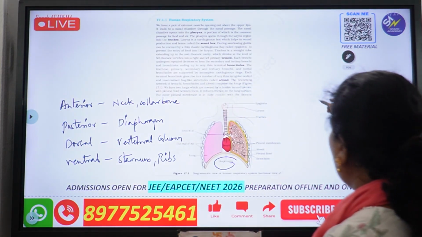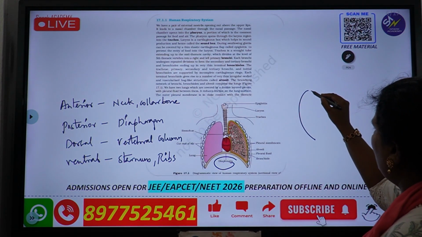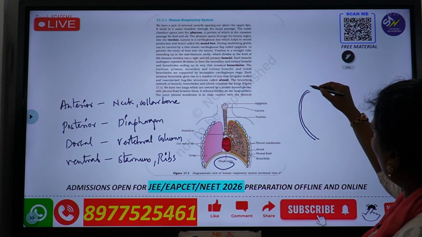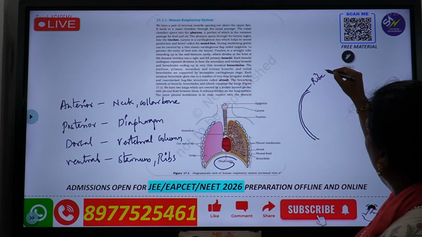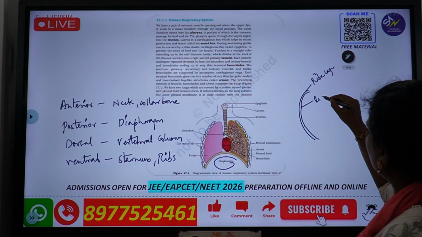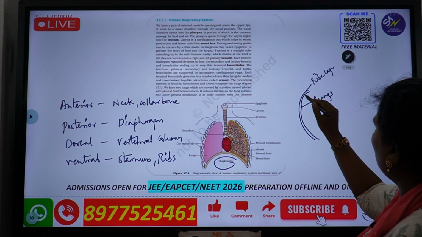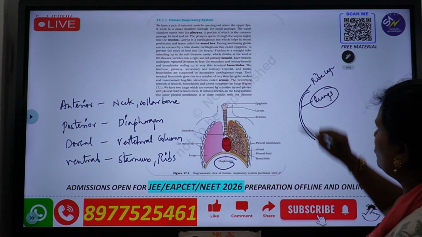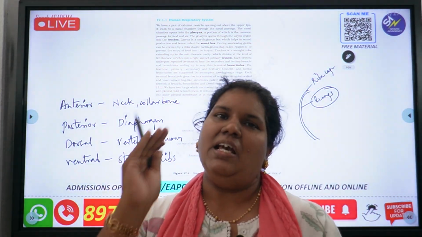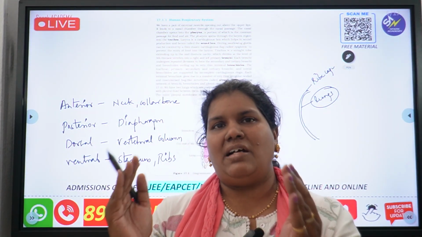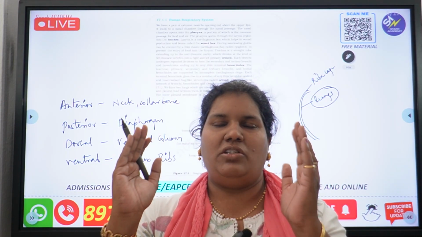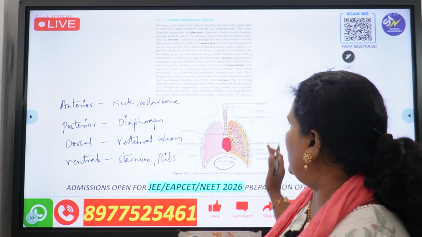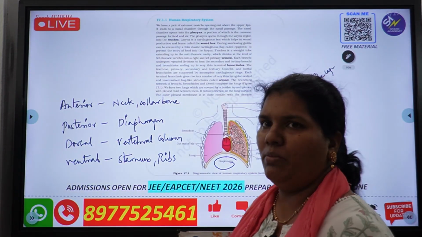What does that mean? Let's say this is the thoracic cavity. The lungs are very close to the thoracic chamber, the rib cage. Now this is the rib cage or thoracic cage, and these are the lungs. They are so close to each other that any change in the volume of the rib cage changes the volume of the lungs also. Obviously, if the lungs expand, the thoracic cage also expands. If the lungs contract, the thoracic cage also decreases in volume. That is how all these structures are related to human respiration.